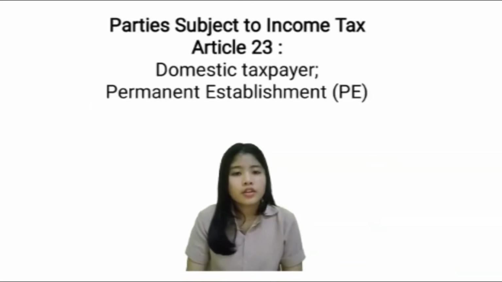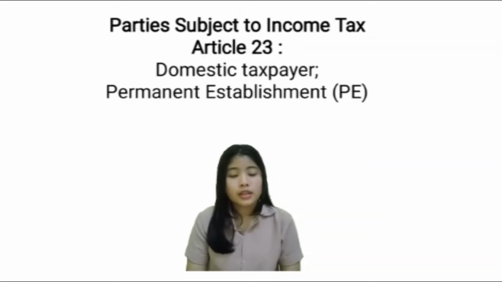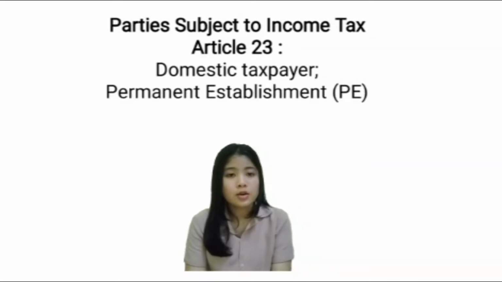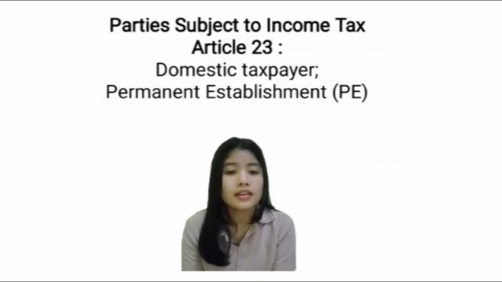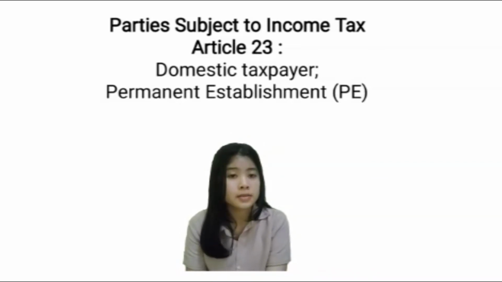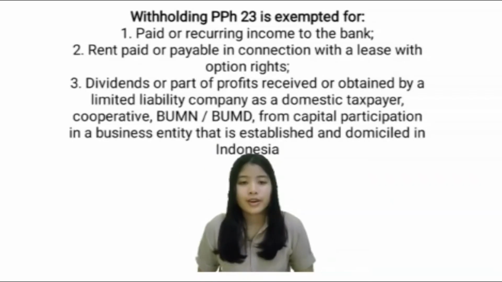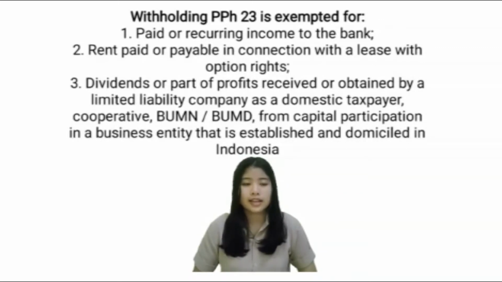I also give you the parties subject to income tax Article 23. The first is domestic taxpayers, and then also permanent establishments or PE. We continue to the withholding income tax.